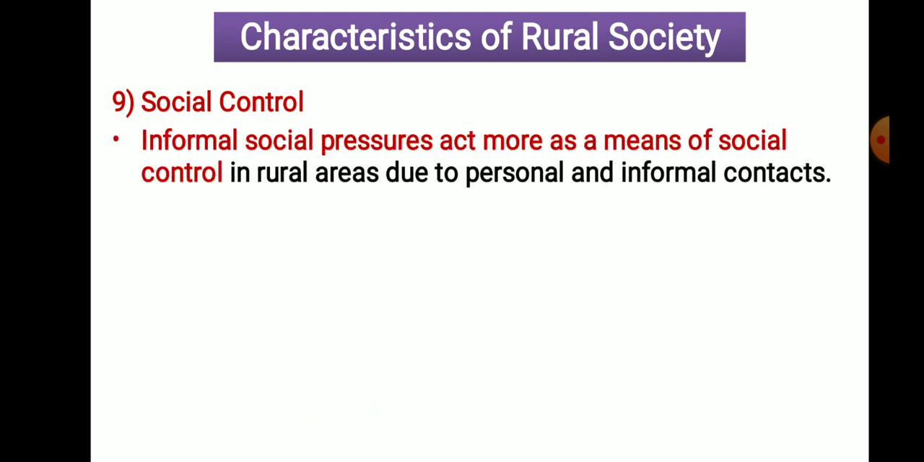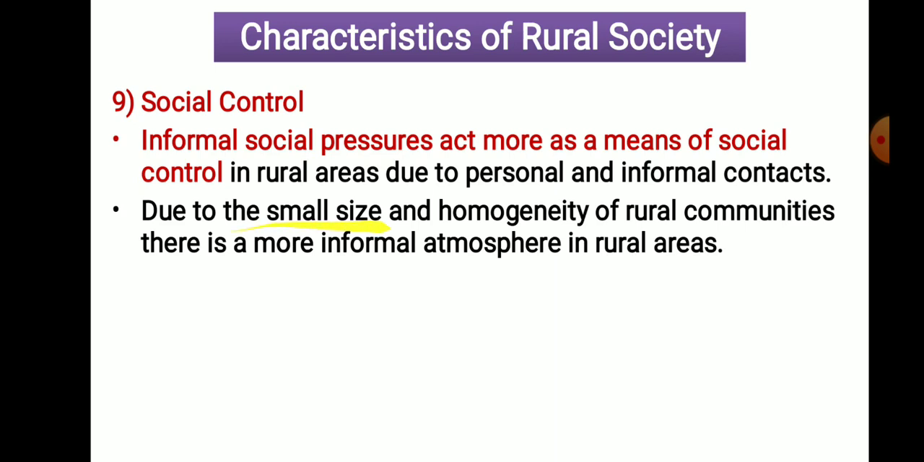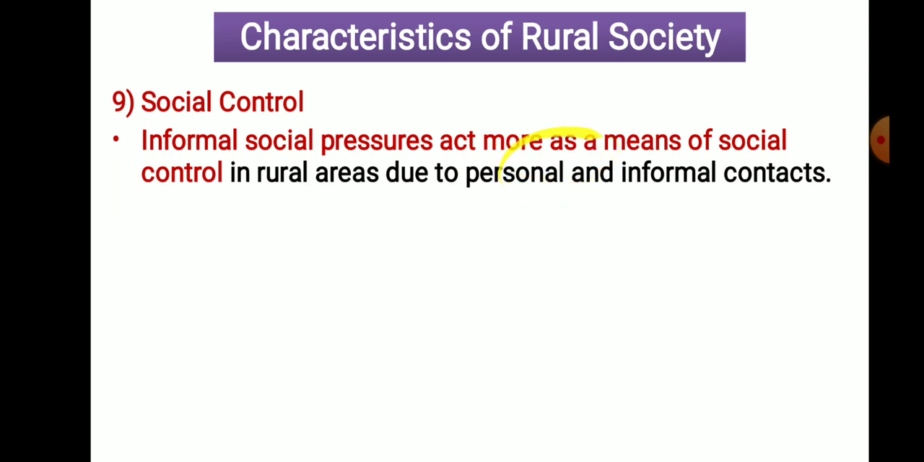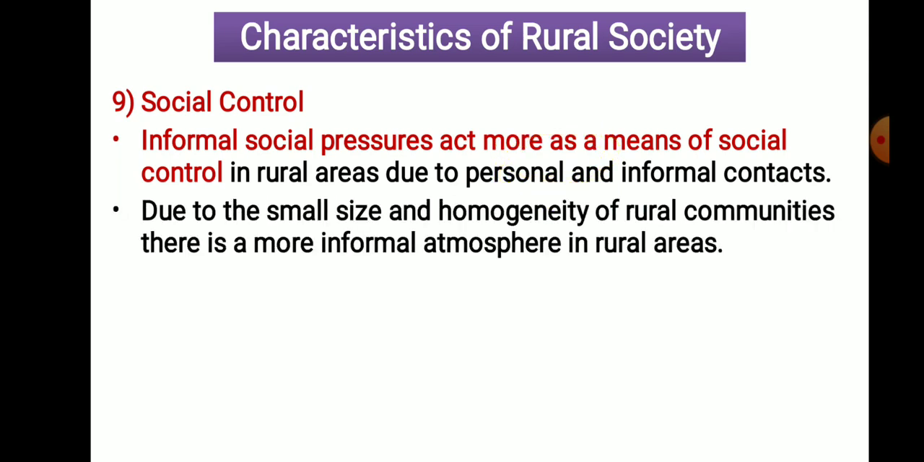Then social control. Informal social pressure acts as a means of social control in rural society. Now what does informal social pressure mean? Due to the small size and homogeneity of the rural community, there is a more informal atmosphere in the society. Face-to-face contacts are there, personal contacts are there, small population is there, homogeneity is there. Because of that, an informal atmosphere develops in the society, and this informal atmosphere is used to control the society or informal behavior in the society.